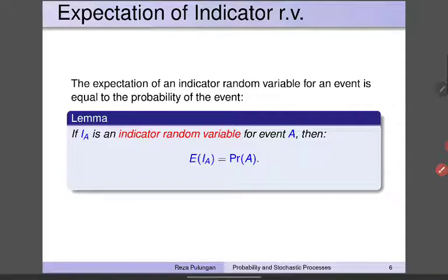The expectation of indicator random variables. The expectation of an indicator random variable for an event is simply equal to the probability of the event. If I_A is an indicator random variable that corresponds to event A, then the expectation of I_A is simply equal to the probability of event A.